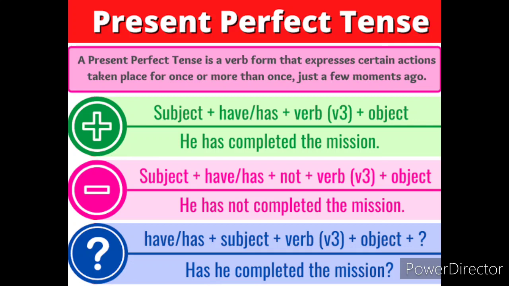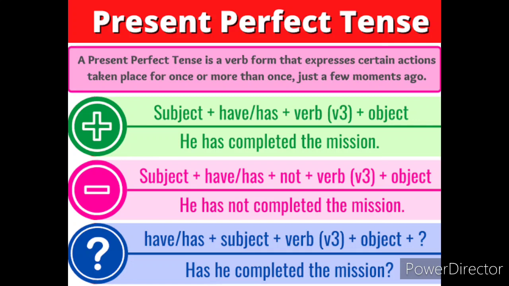Has or have should be in the front plus subject plus verb 3 form plus object with a question mark. So the sentence is, has he completed the mission? As it is interrogative, we should end with a question mark.